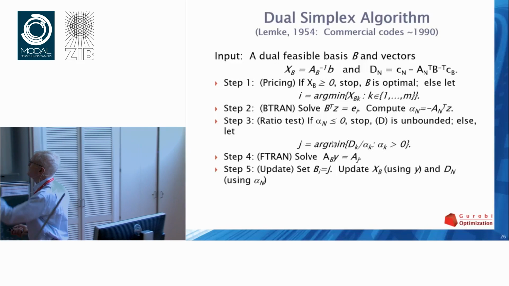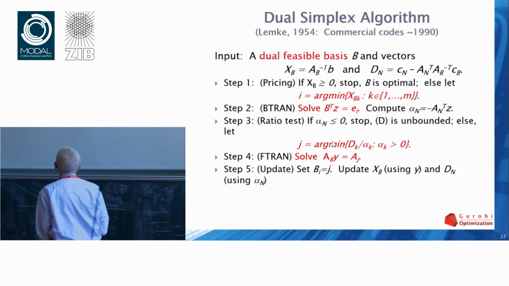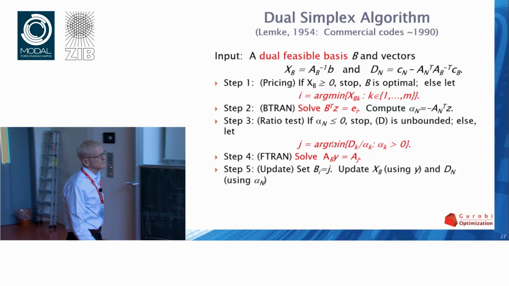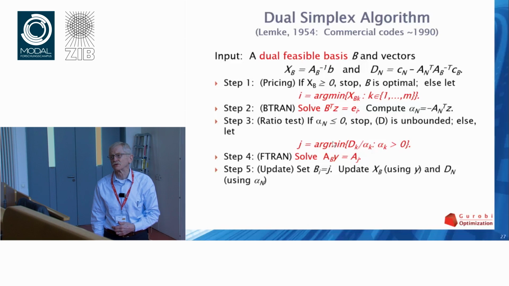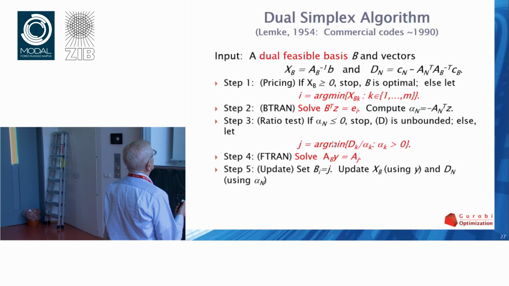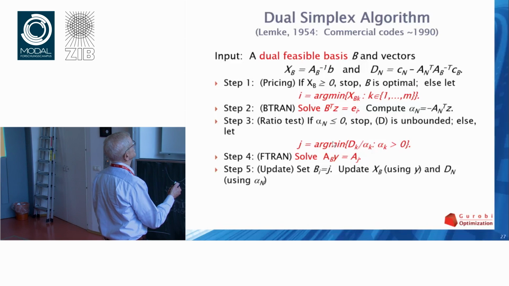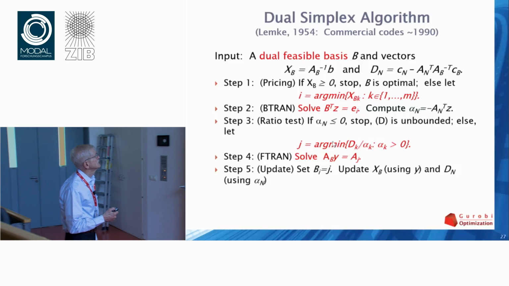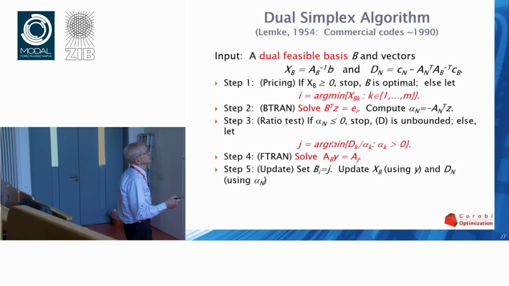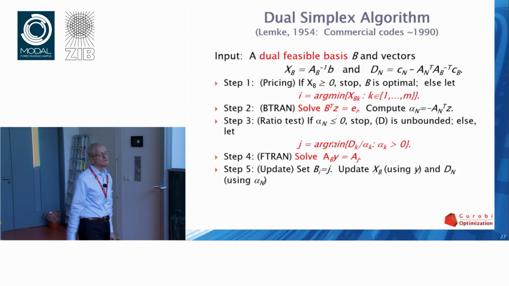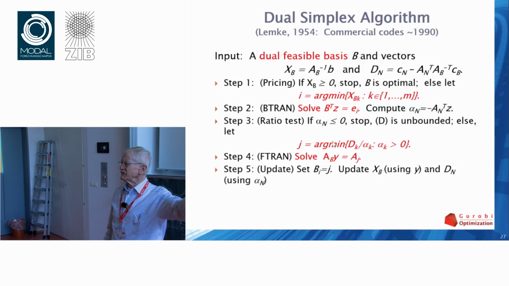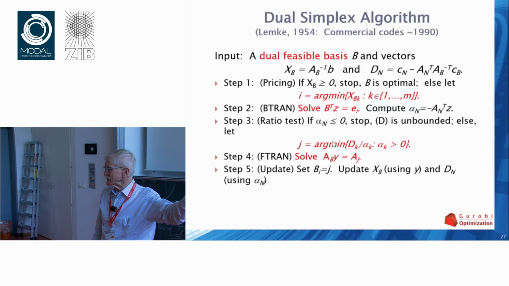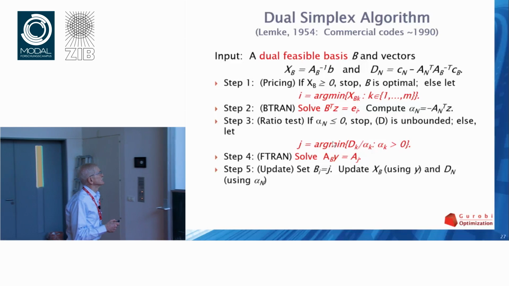Okay, dual simplex algorithm. Here it is restated. And I don't think you can see the colors so well. There's supposed to be some red stuff there to emphasize the parts we're going to talk about. So you have to get a dual feasible basis to run this thing, so we have to figure out how to do that. There's the pricing step, which says to take, here it says to take the biggest infeasibility. It's actually not a very good idea. We'll propose something that works better. So that'll be an implementation idea.